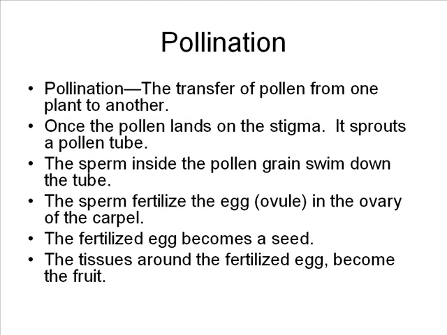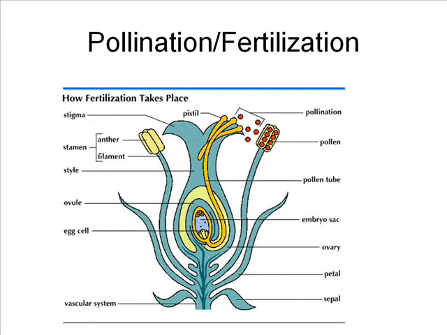down the style. The sperms swim down the pollen tube and fertilize the ovule in the ovary of the carpel. The fertilized egg becomes a seed. The tissues around the fertilized egg develop into a fruit.